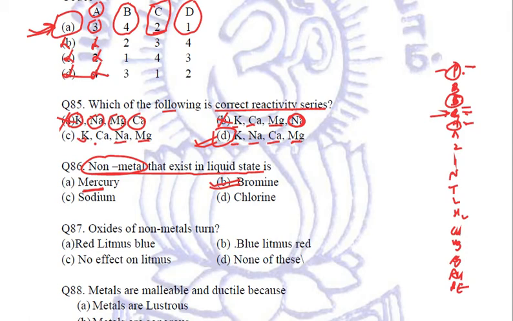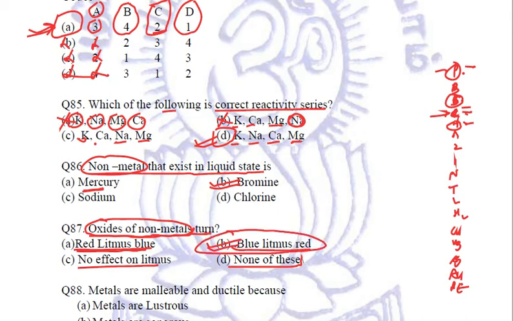Next, oxides of non-metals will turn red litmus to blue, have no effect on litmus, turn blue litmus to red, or none of these. Now first, red litmus is converted to blue only by basic oxides, and non-metal oxides are acidic oxides, right? So acidic oxides will convert blue litmus to red. So B is the right answer.